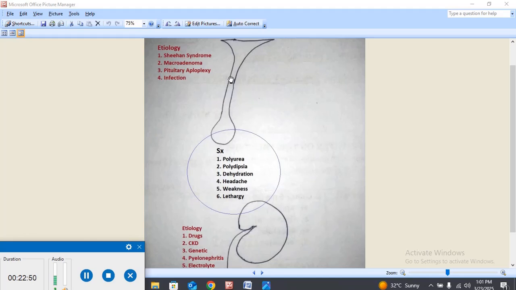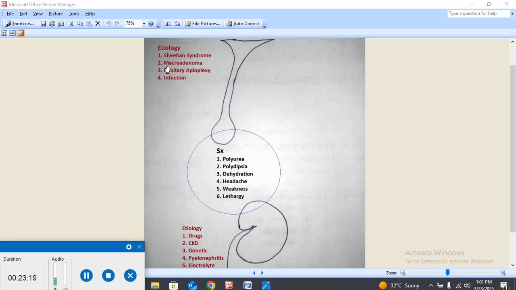So that gave rise to decreased blood volume and decreased blood supply to this gland, to the pituitary gland. So decreased blood supply to the pituitary gland due to postpartum hemorrhage, that is Sheehan syndrome, and it will lead to the necrosis of the nucleus that is responsible for the formation of antidiuretic hormone. So decreased antidiuretic hormone is due to Sheehan syndrome.